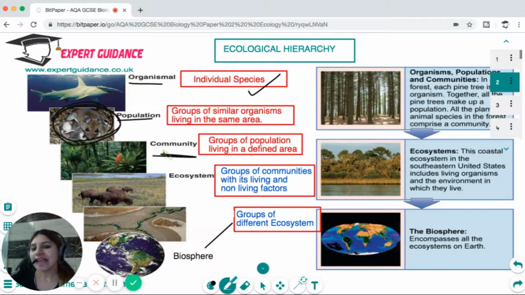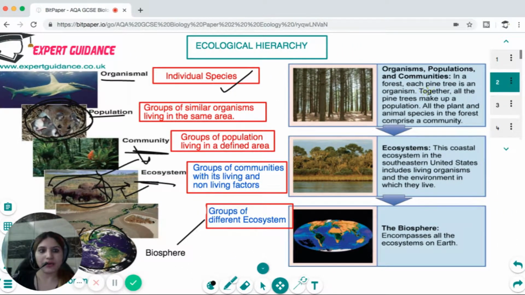And then the community forms an ecosystem, which is the different communities along with the living and the non-living factors. So you can see the cattle, which is living with the grasses and the water, and it is coordinating with the other species, and different ecosystems like a land ecosystem or a forest ecosystem make up a whole biosphere. So the organism, populations and communities.